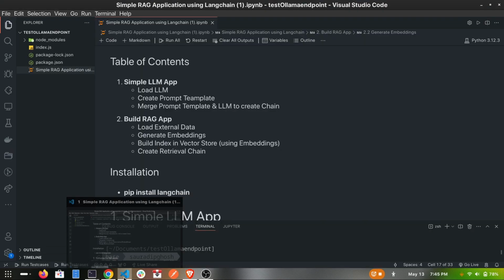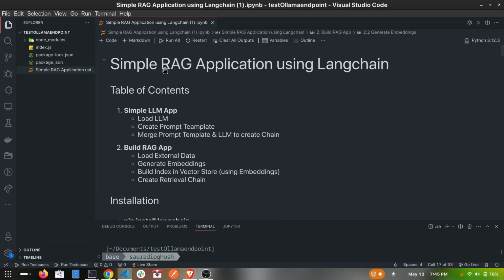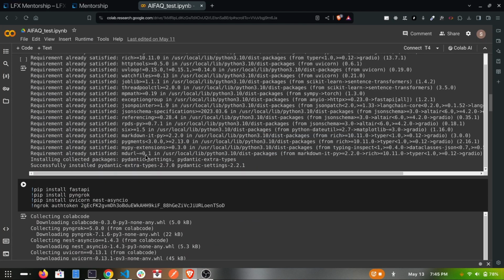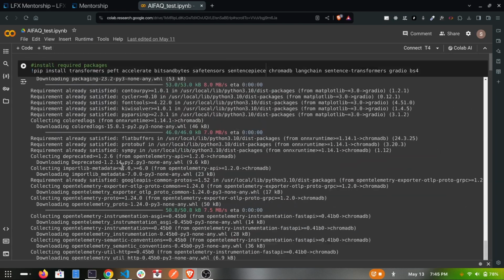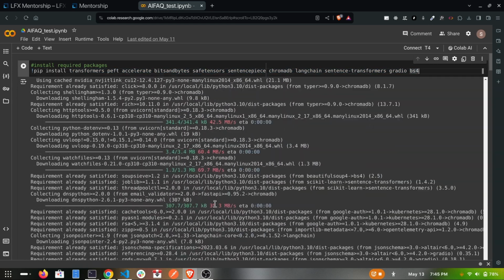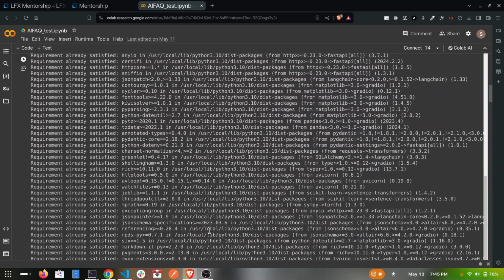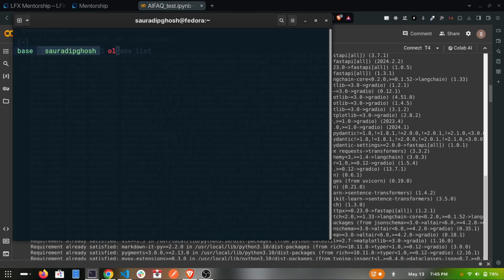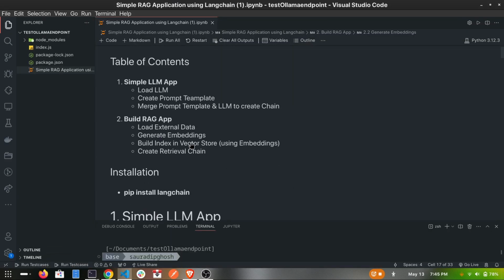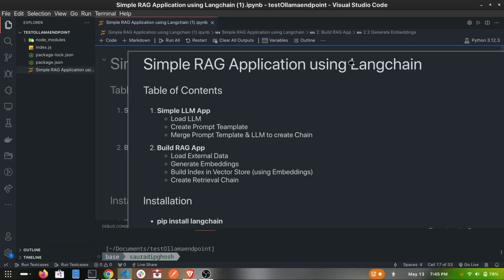Hello everyone. I created a simple RAG application using Langchain, and this file contains a RAG application, but this cannot be run inside a local machine. So I am using Llama that I installed on my laptop, and I created this RAG application using Llama and Langchain.